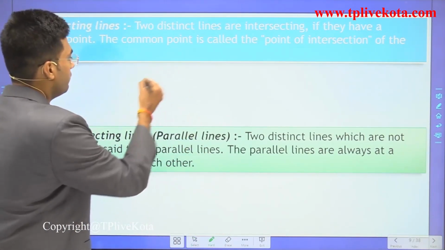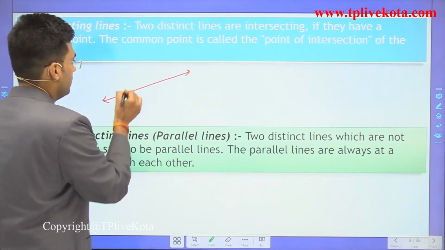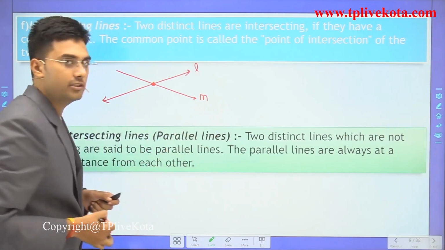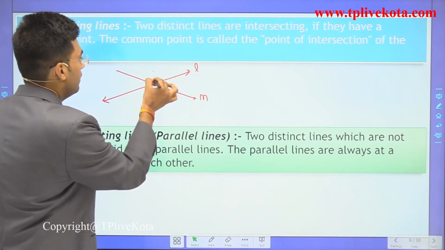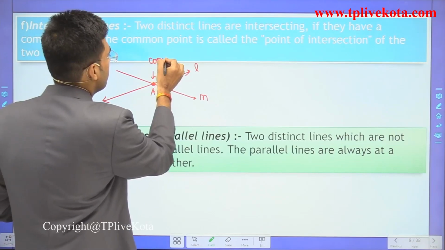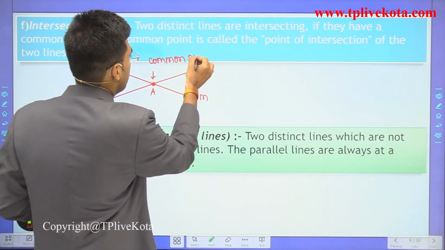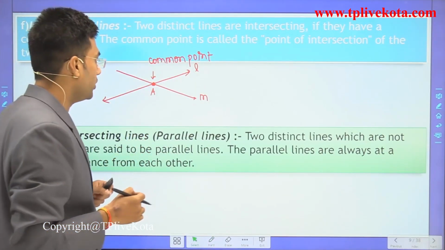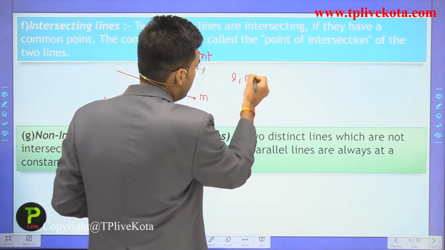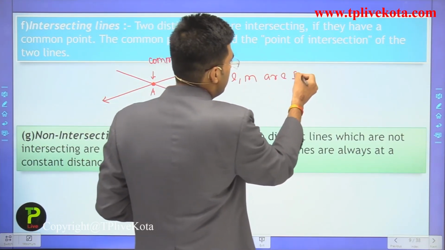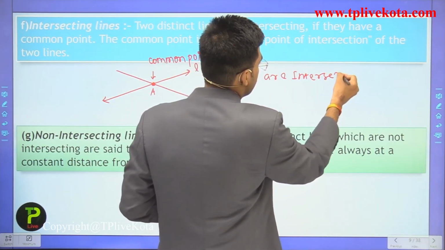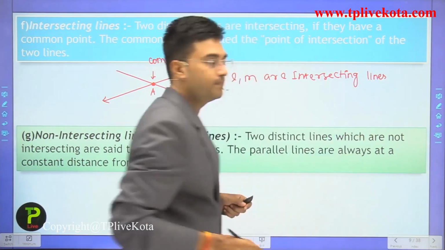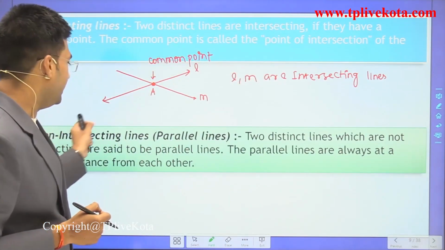For example, we have two lines, and this is a common point. This is line L and this is M, and this is a common point. Then these are intersecting lines. Okay, L and M are intersecting lines.